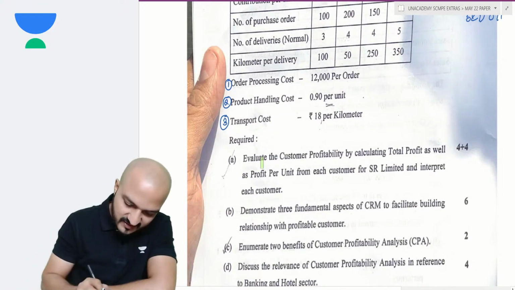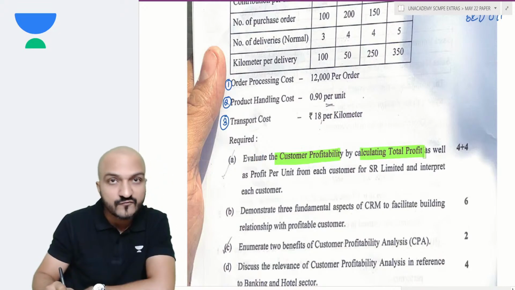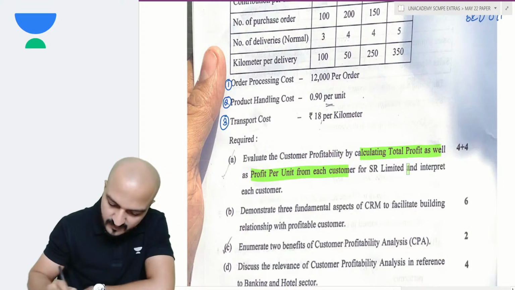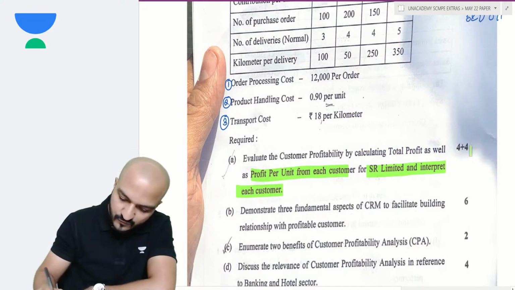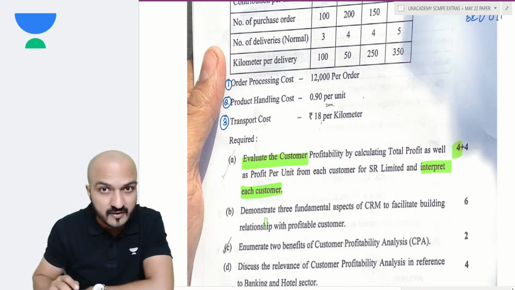Anyway, so that's what they are asking. Evaluate customer profitability by calculating total profit for each customer as well as profit per unit from each customer for SR Limited, and interpret each customer. So 4 marks for the calculation part, 4 marks for the interpretation part.